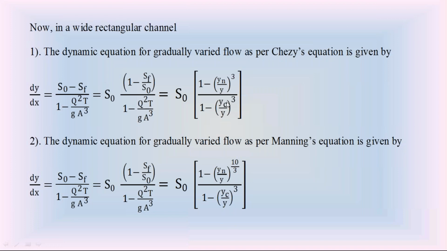So these are the dynamic equations of the wide rectangular channel. First one is according to Chezy's formula, second one is according to Manning's formula. This is the concept of dynamic equation in the wide rectangular channel.